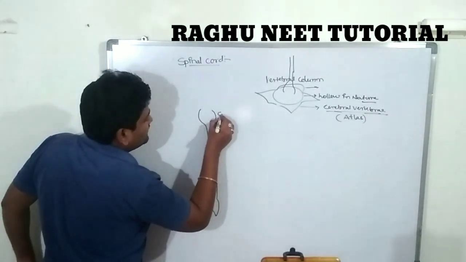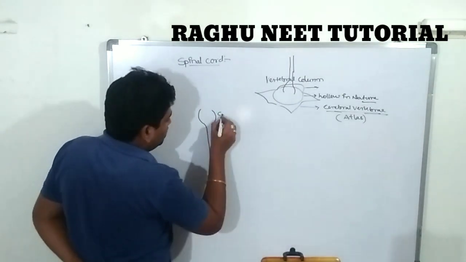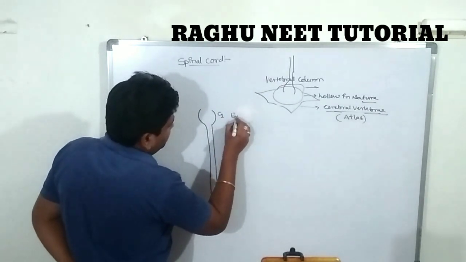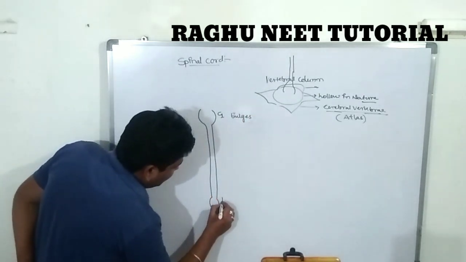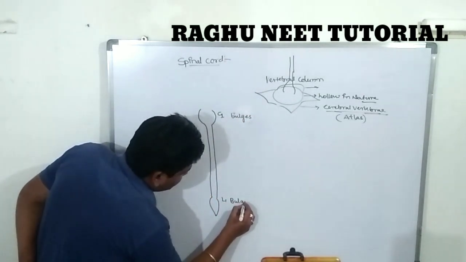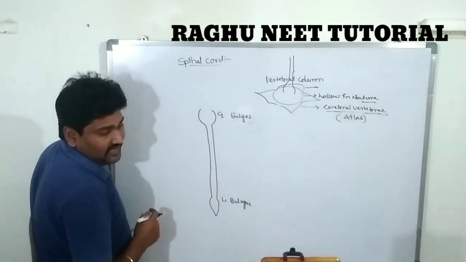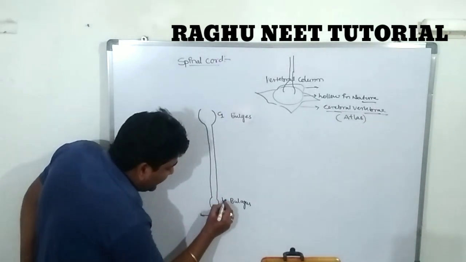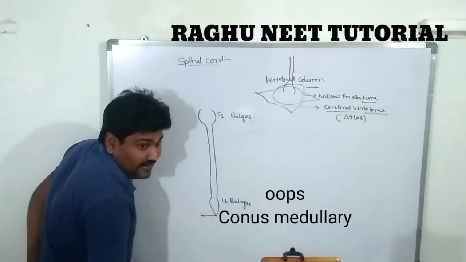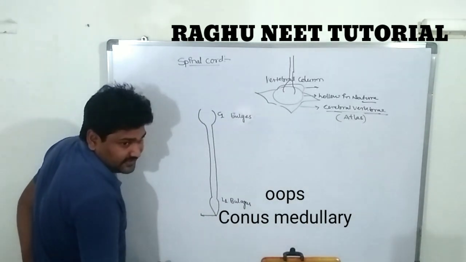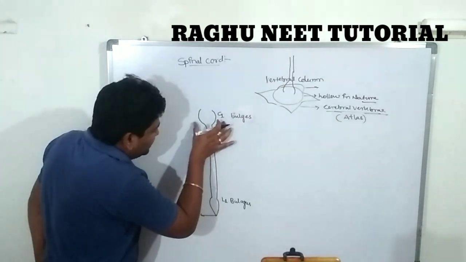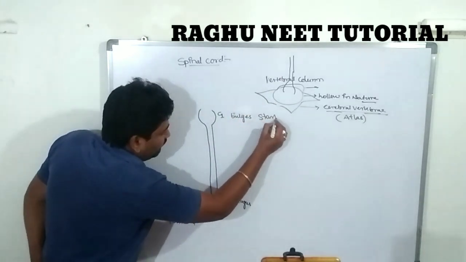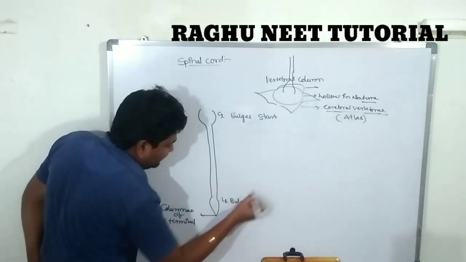This one is the cervical swelling. The other swelling is the lumbar bulge. The end is L1, nothing but the lumbar vertebra. So the spinal cord starts from the atlas and ends at the lumbar region.